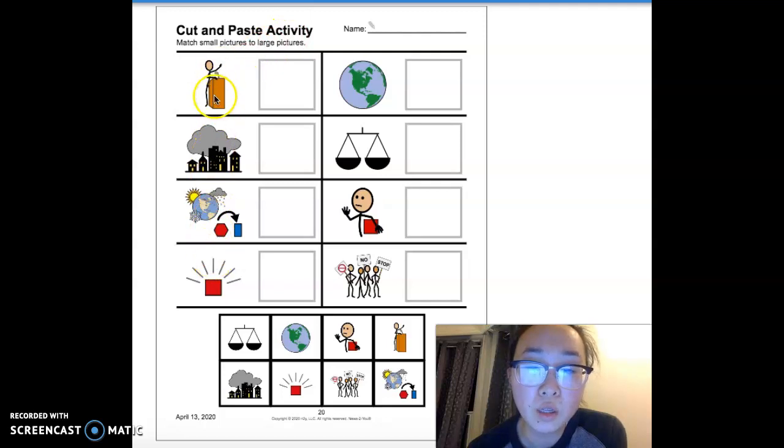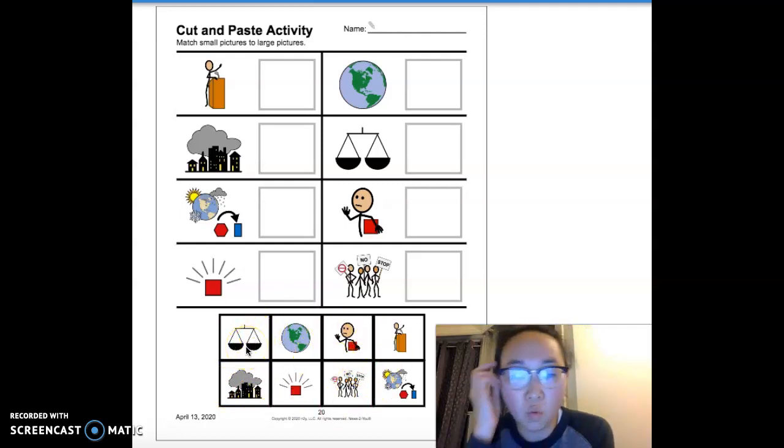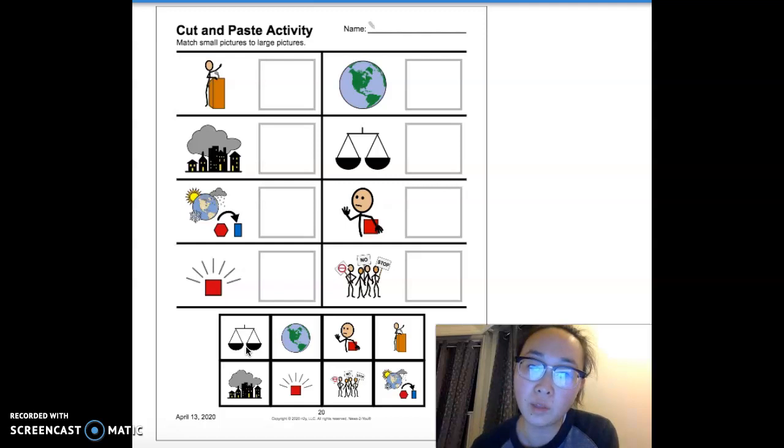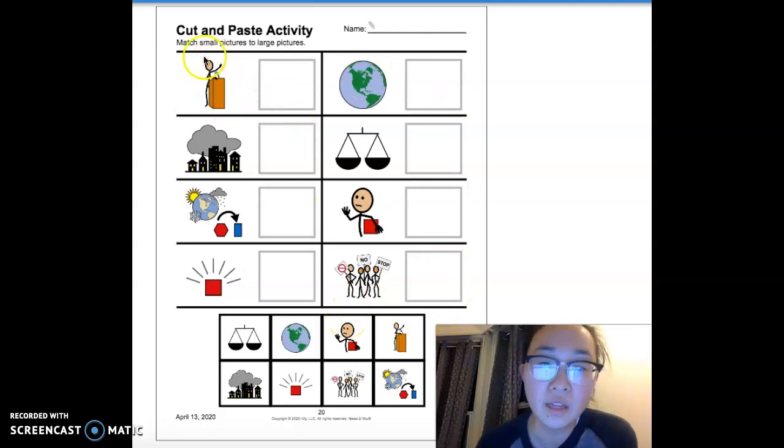We're going to look at these symbols that were icons from our article this week, Greta Thunberg and the Earth, and then we're going to match it to the icons at the bottom. So if you have your paper in front of you and you want to do this along with me, you can have someone help cut the icons out so that we can glue or tape them to the correct spaces. We'll start with this one.